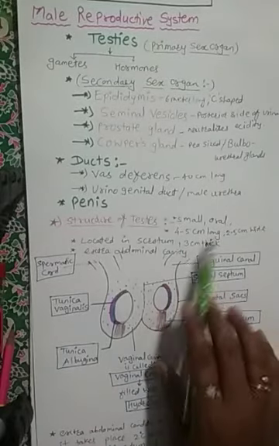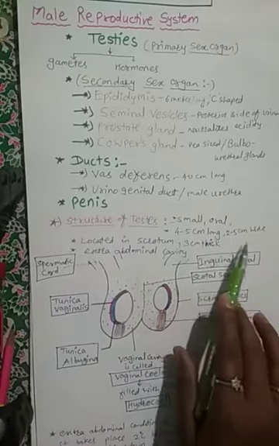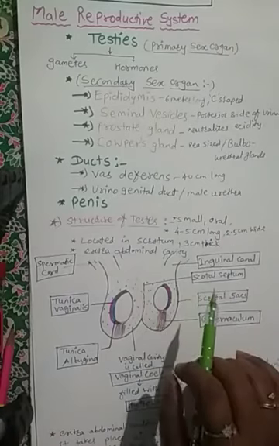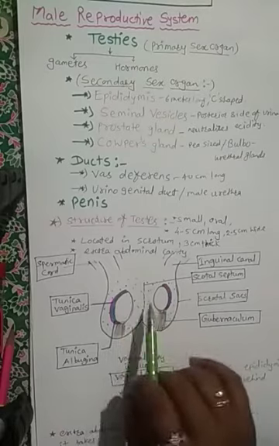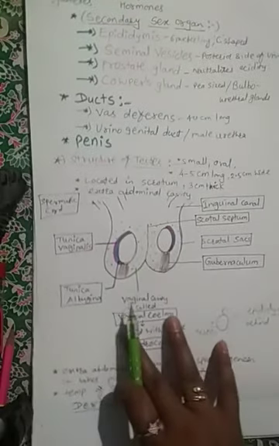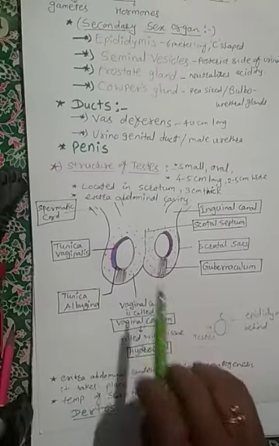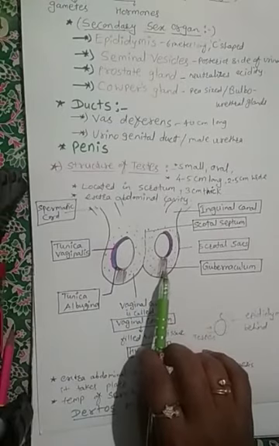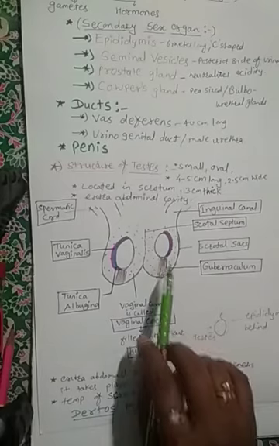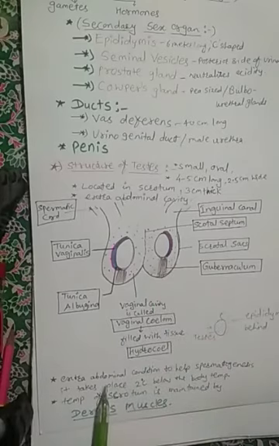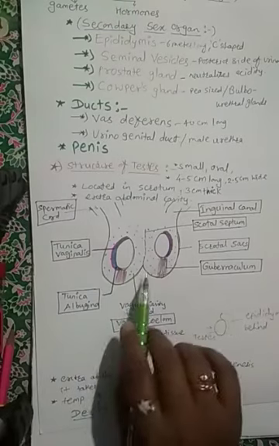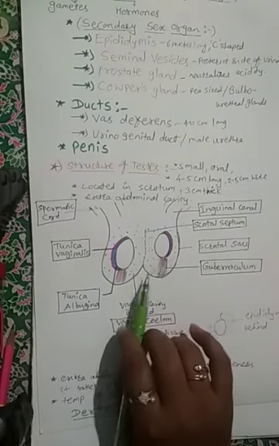The testis is small and oval shaped, 4 to 5 centimeters long, 2.5 centimeters wide and 3 centimeters thick. And where is the location of the testes? They are present in the scrotum, and the scrotum is outside the abdominal cavity. For which purpose? To maintain the temperature, because it is necessary for spermatogenesis, the formation of sperms. A temperature 2 degrees Celsius below body temperature is necessary. That's why they are present outside the abdominal cavity, outside the body.